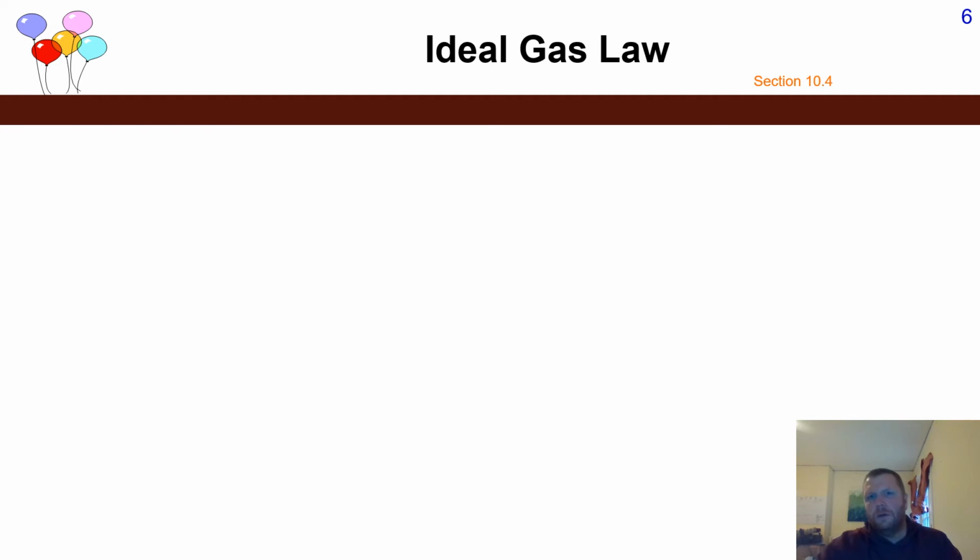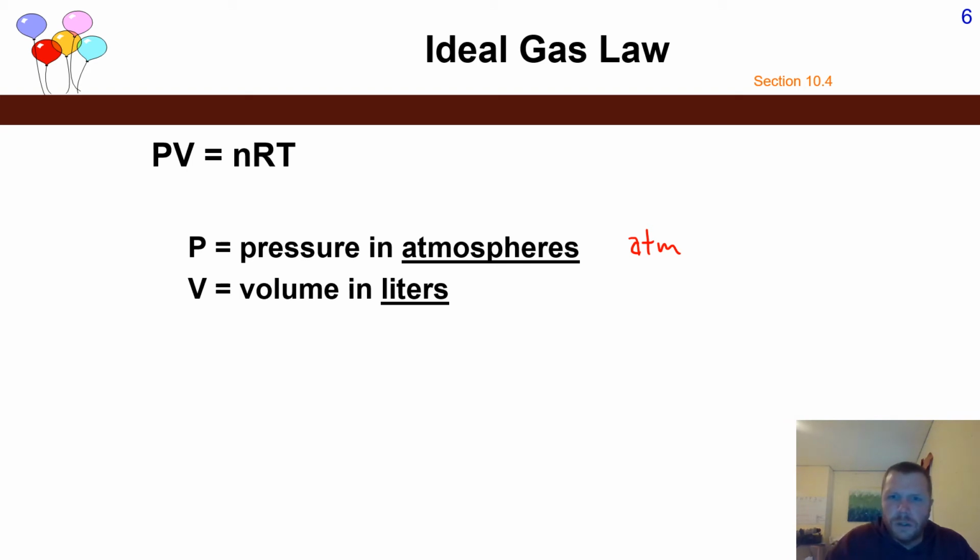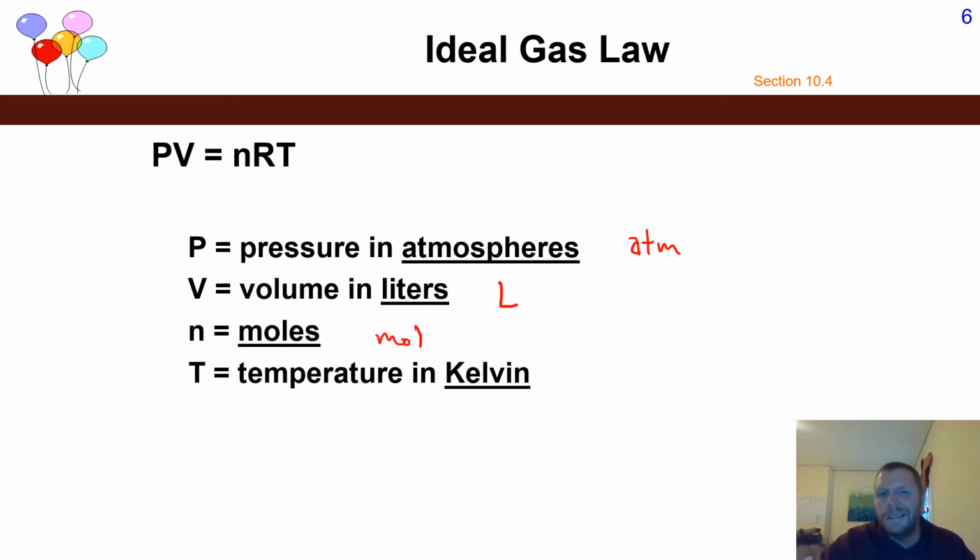All of this comes together in an equation known as the ideal gas law. The ideal gas law is PV equals nRT. P is pressure, listed in atmospheres. V is volume in liters. n is number of moles, in units of mol. R is the constant, and T is your temperature in Kelvin.